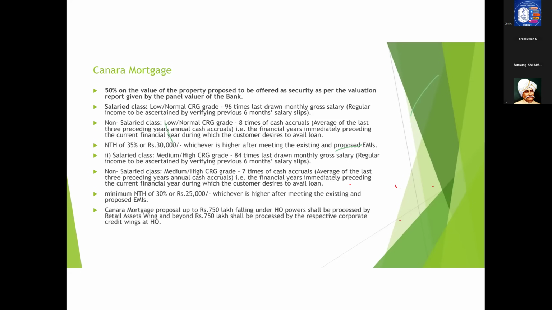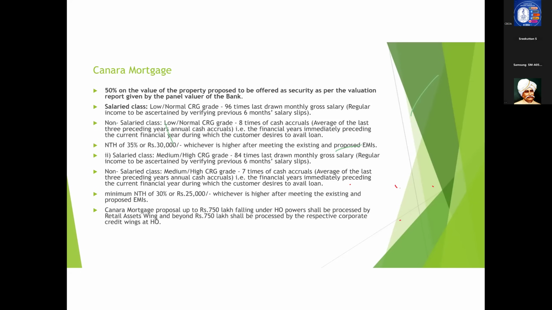Can we take agri land for Canara mortgage? Agri land cannot be taken for Canara mortgage. It should be non-agri land and it should be SARFAESI compliant, and vacant land also cannot be taken into consideration for Canara mortgage for calculation.